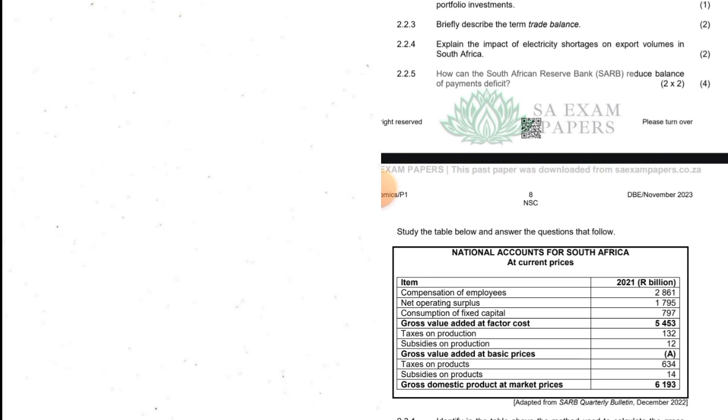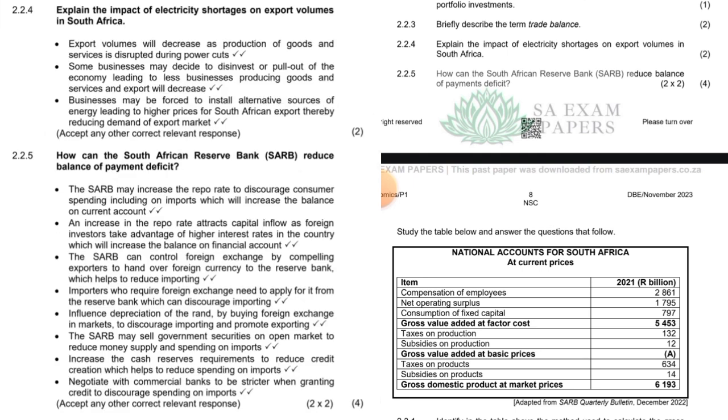The South African Reserve Bank may increase the repo rate to discourage consumer spending, including on imports, which will increase the balance of the current account. An increase in the repo rate attracts capital inflow as foreign investors take advantage of the higher interest rate in the country, which will increase the balance of the financial account.